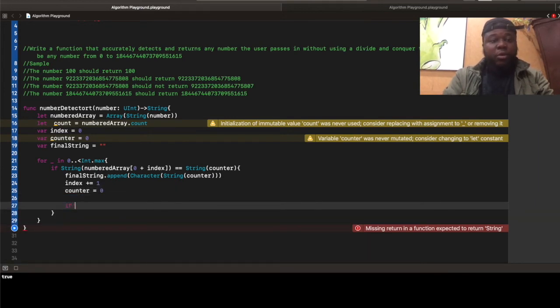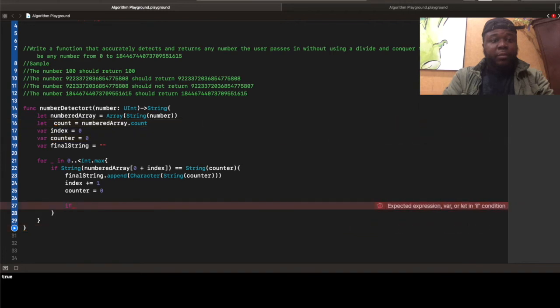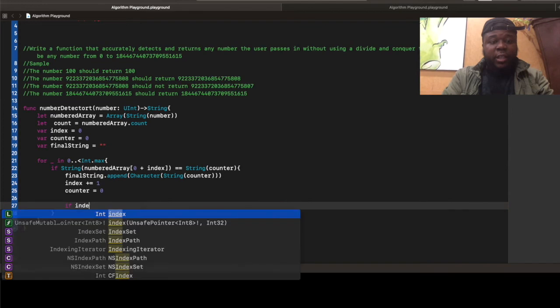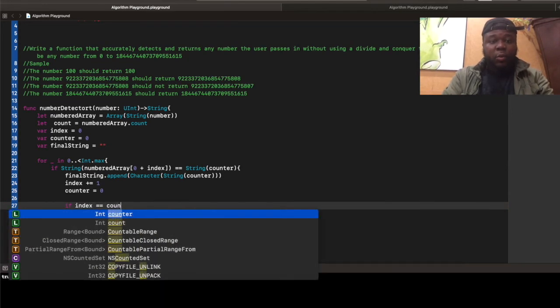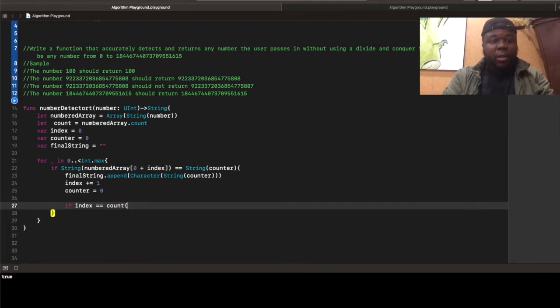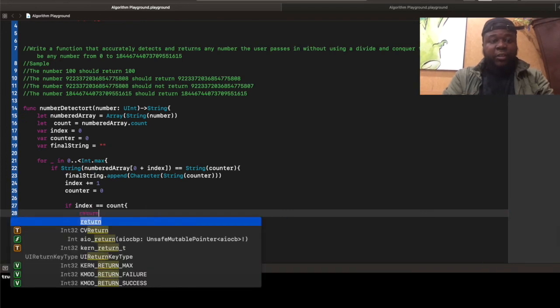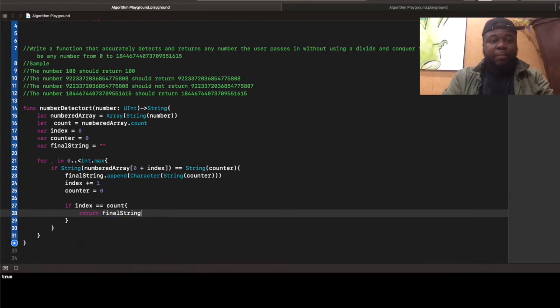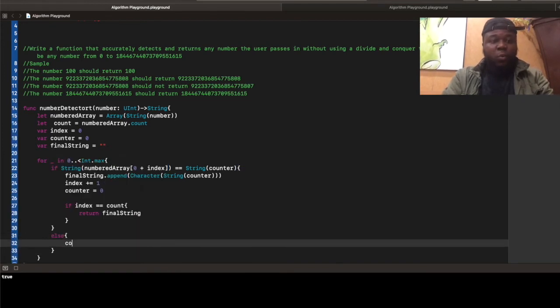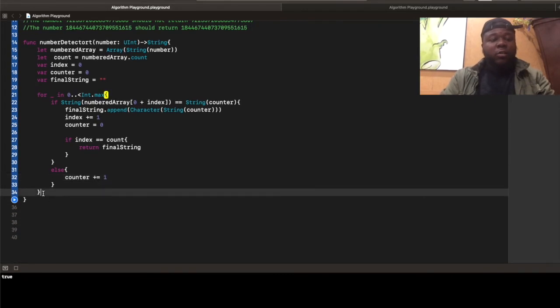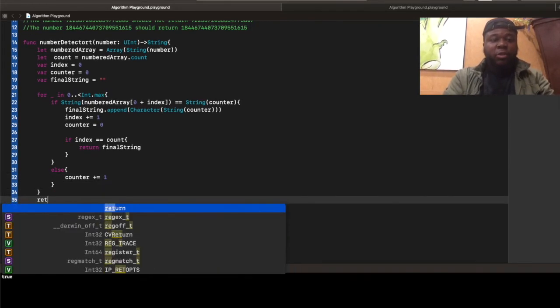And then we're going to write an if statement: if index is equal to count, which is the maximum, which is the array count, then exit the function immediately and return the final string, whatever that is. So this is if we find a match. If we don't find a match, we're just going to keep adding 1 to our counter. Simple.